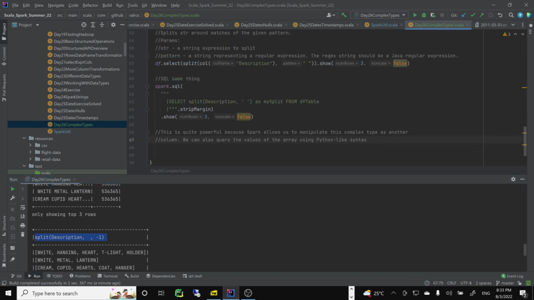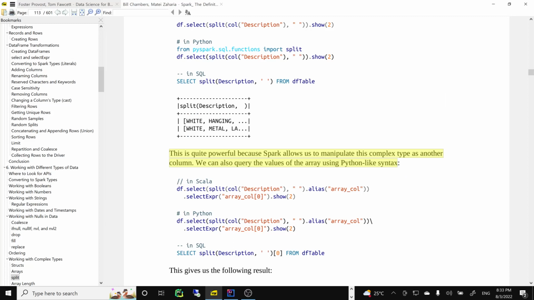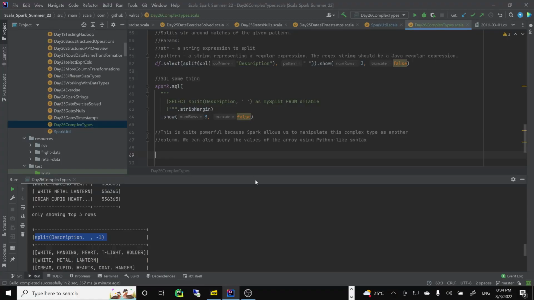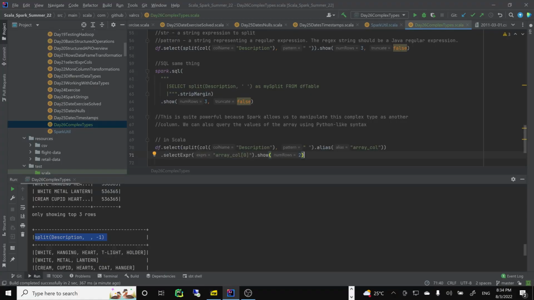This array syntax actually comes from Python, using square brackets, but it's the same thing basically. In Scala, it's using this syntax. So you say you want the first column, which will be white, and so on.